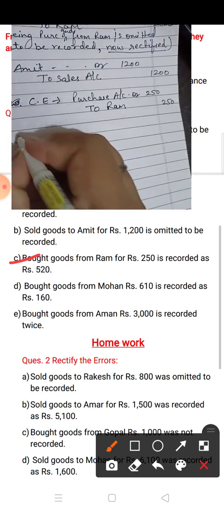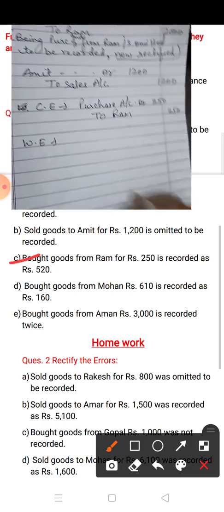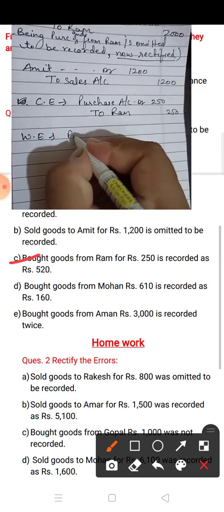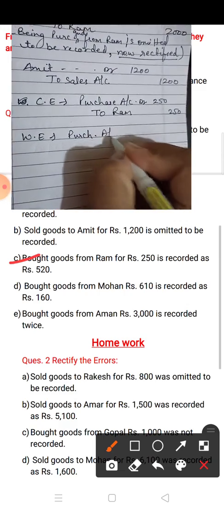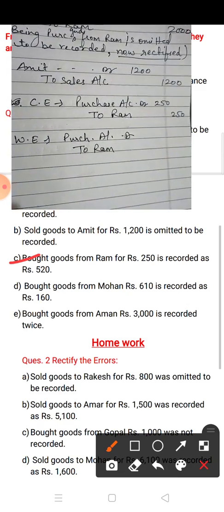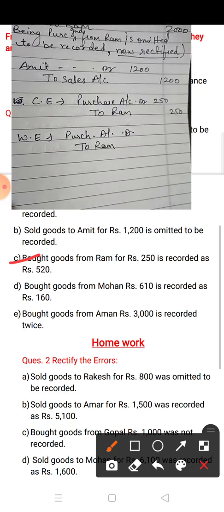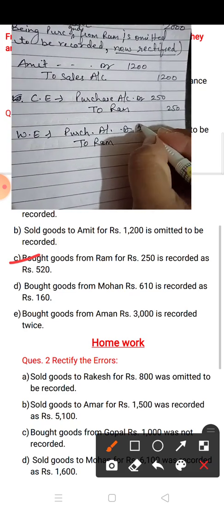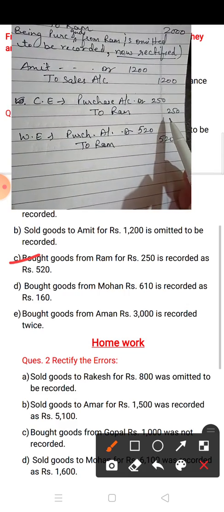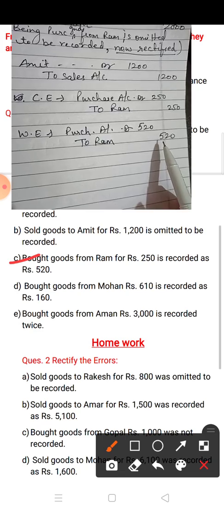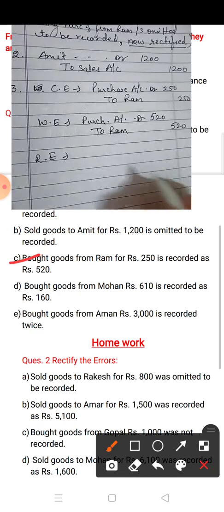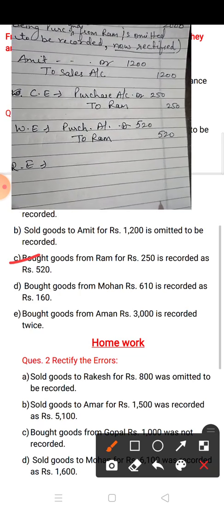Now you have to make the wrong entry. What is the wrong entry? Purchase account debit to Ram. The entry is correct, but the error is with the amount. Here the amount is recorded as 520. Previously the correct amount is 250 but it is recorded as 520. Now you have to make the rectify entry. RE denotes rectify entry. Now see what you have to do.